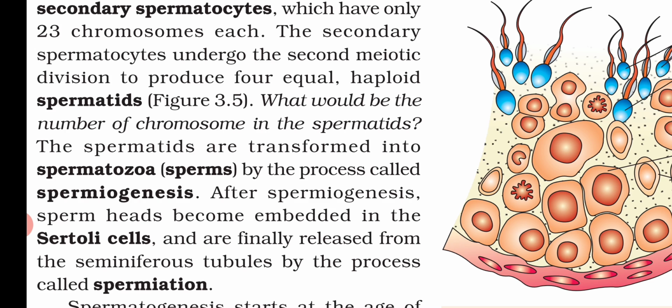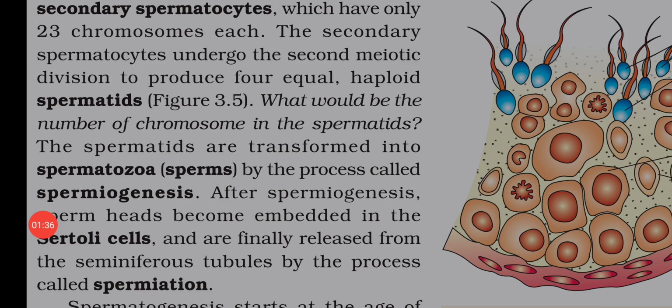So what happens after spermiogenesis? The sperm head becomes embedded in the Sertoli cell. That means it will be stuck in, or enter inside, the Sertoli cell, and finally it will be released from the seminiferous tubule, and this process is known as spermiation. So when the sperms are released from the seminiferous tubule, that process is known as spermiation.